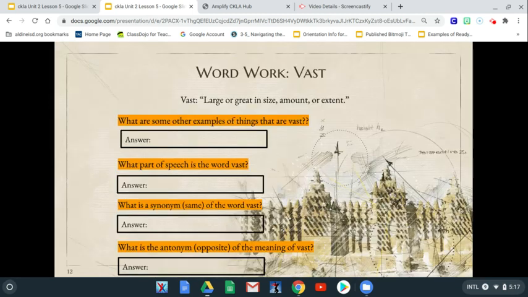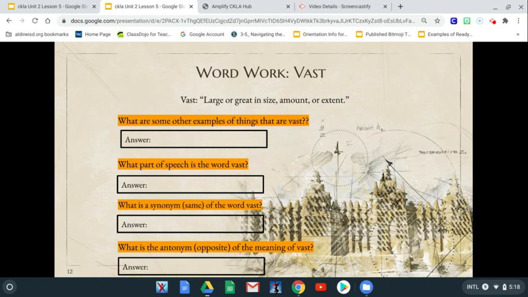First, we're going to jump off with some word work. We're going to use our core vocabulary word, vast. We learned earlier that it means large or great in size, amount, or extent. I want you to answer the following questions. What are some examples of things that are vast? Start thinking about things around you, maybe in the world, that are vast.